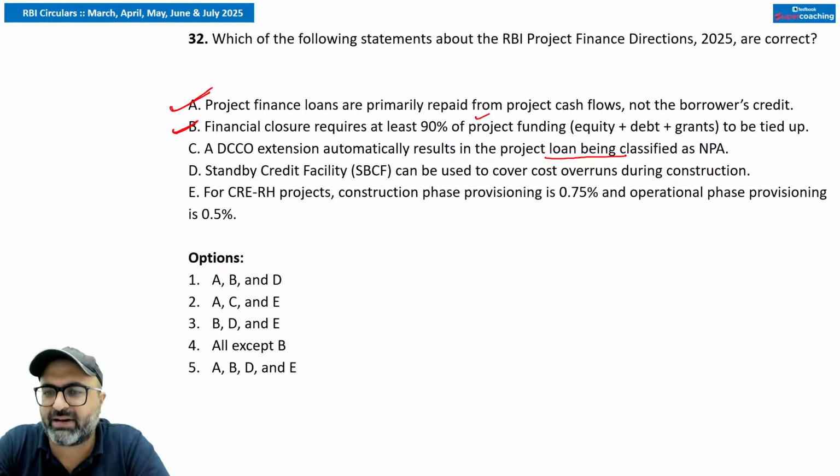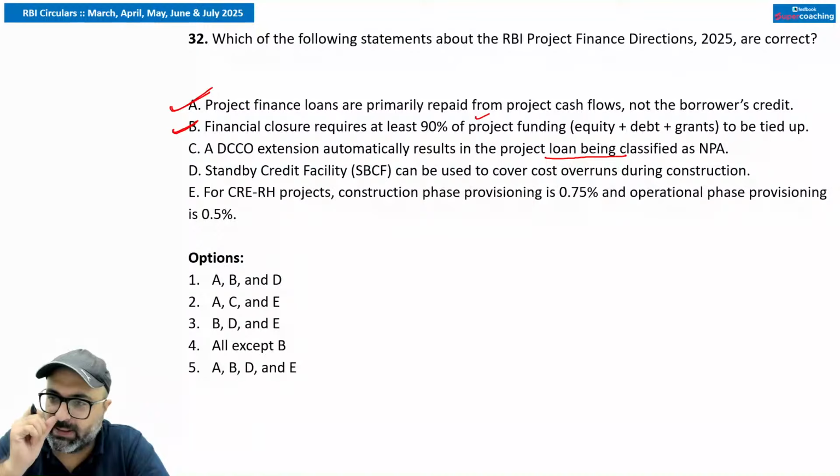No, account may remain standard if RP conditions are met. So if the RP conditions are met, it will be considered standard, nothing to worry about it. RP means resolution plan conditions.